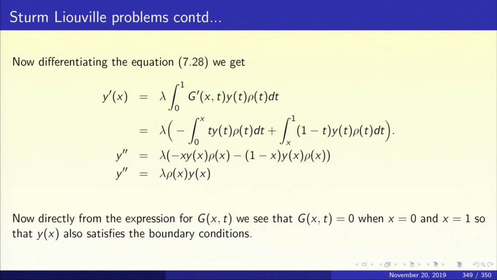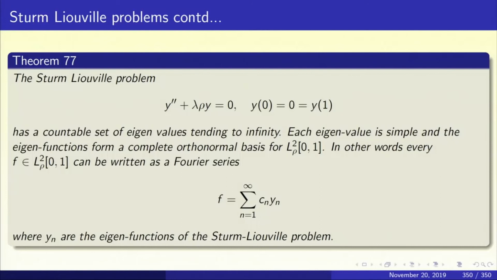So, we have proved that there is a bijective correspondence. Every eigenfunction for the operator T is an eigenfunction for the boundary value problem, and every eigenfunction for the boundary value problem is an eigenfunction for the operator T. Only thing is that the eigenvalue for the boundary value problem will be lambda, and then 1 upon lambda will be the eigenvalue for the operator T. So, the eigenvalues become reciprocals, eigenfunctions are the same. So, what have we proved now? We have proved theorem 77.